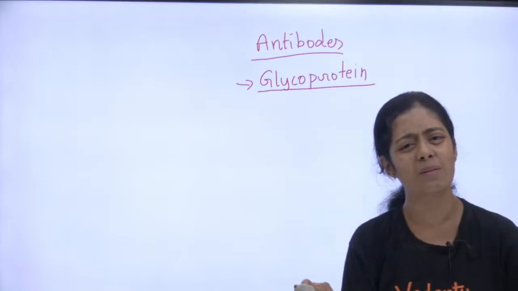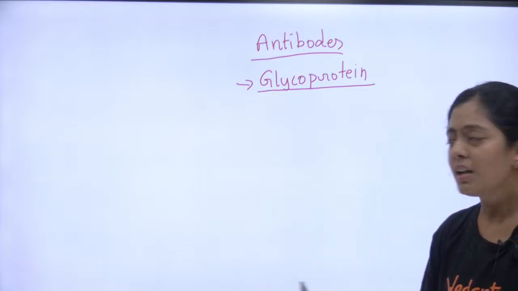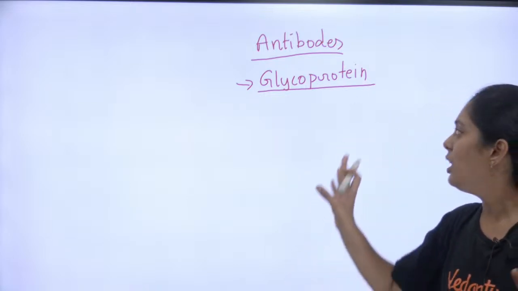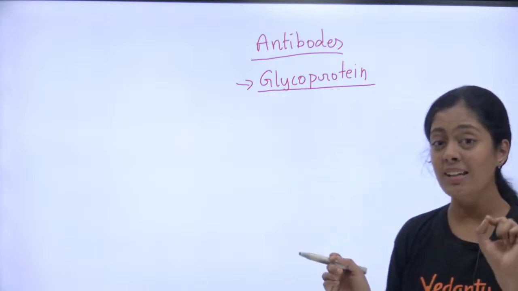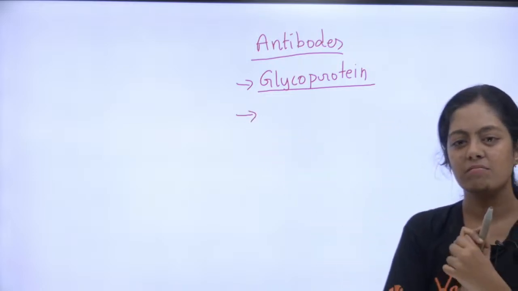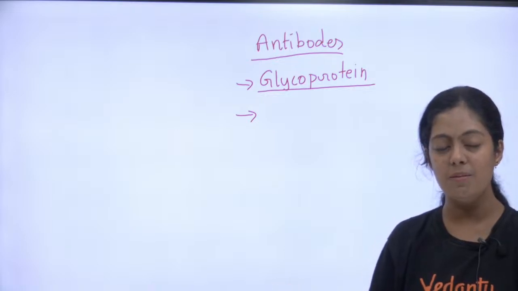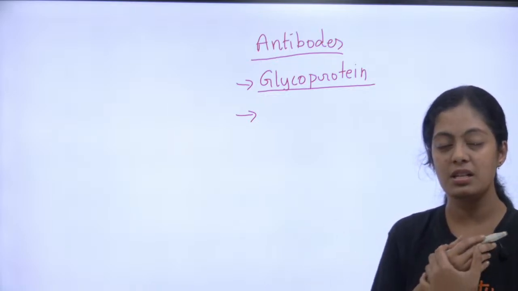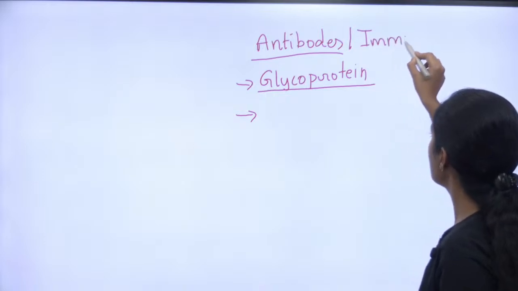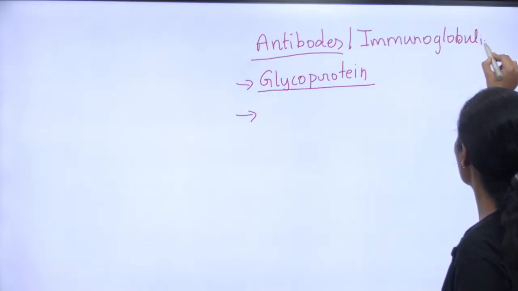Where are my antibodies? In my body, where are antibodies present? Glycoprotein means it is carbohydrate linked with protein. Okay. Now, where are antibodies present? I want the answer. We have studied so much about antibodies, B cell, T cell. Where are these antibodies in my body? These antibodies have another name too, we call it as immunoglobulins.